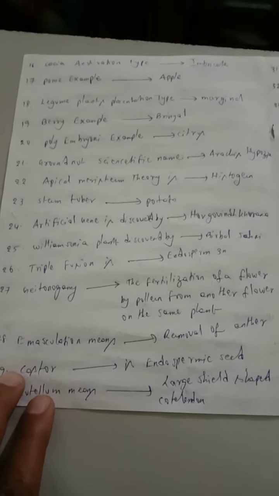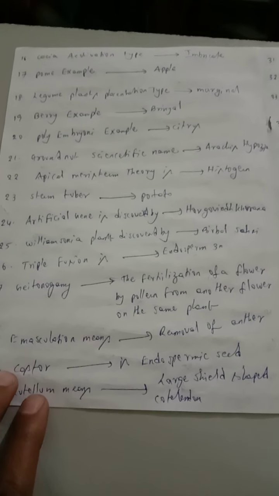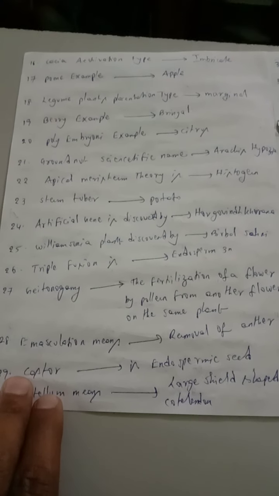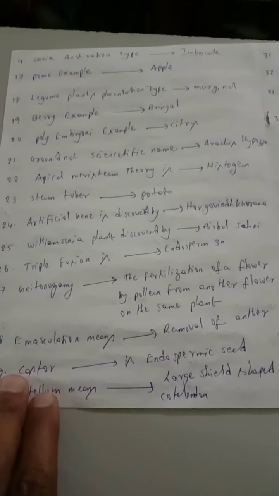Okay, triple fusion. It means the polar nuclei contain three nuclei, or two female nuclei and one male nucleus. They fuse to convert into triple fusion. The triple fusion product is called triploid, and the triploid product is called endosperm.